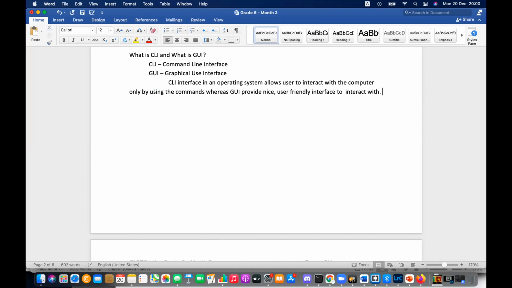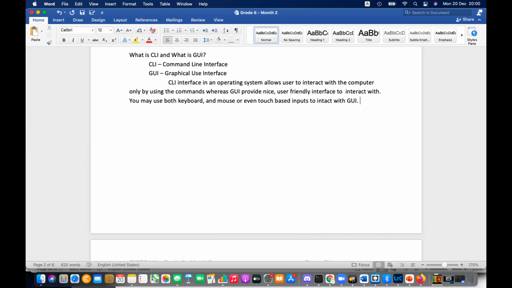You can use both keyboard and mouse, or even touch-based inputs to interact with the GUI. So that is the difference between the CLI and GUI.